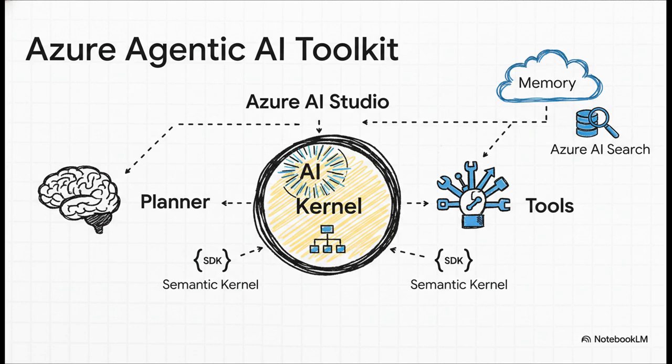Your command center, the place you put it all together, is Azure AI Studio. To orchestrate that agent loop, your kernel, you've got prompt flow. To build the brains, the planner, and connect all your tools, you use the Semantic Kernel SDK. And for that all-important long-term memory, you've got Azure AI Search. See? It's a perfect one-to-one match. For every piece of the architecture, Azure has a service waiting for you.